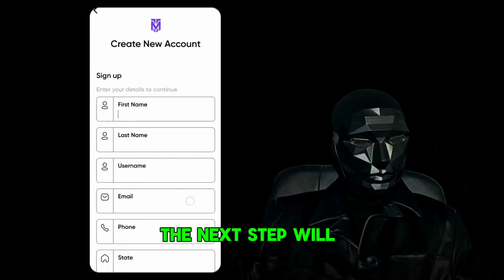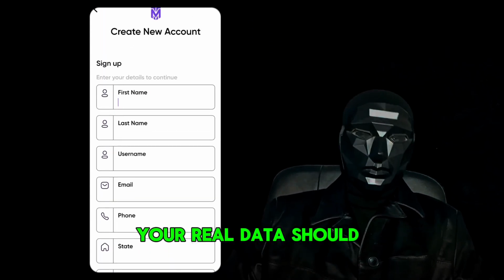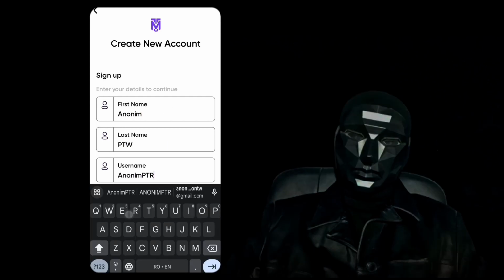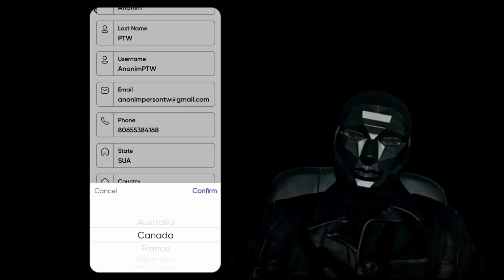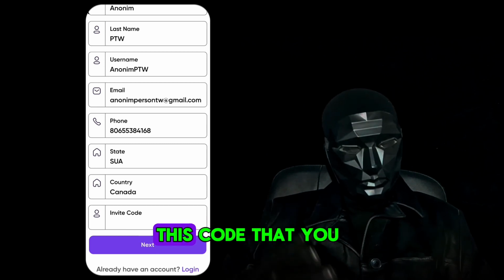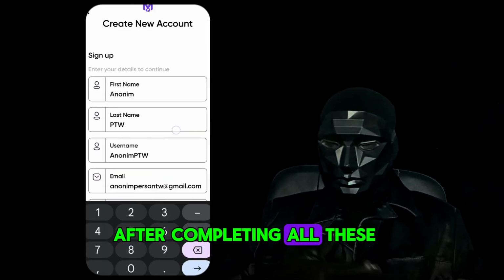Then click on next. The next step will be to enter some of your personal data, and it is desirable that your real data should be there. So I will quickly fill them in. Now that you've reached the last one, the invitation code, you have to put this code that you see on the screen, 904-905. After completing all these, click on next.